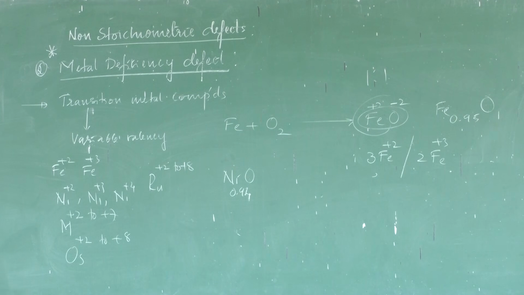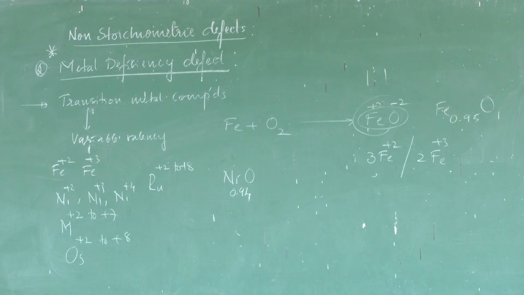A typical example of this type is iron oxide, which is mostly found with the composition Fe 0.95O. It may actually range from 0.93 to 0.96. In crystals of iron oxide, some of the Fe plus 2 cations are missing, and the loss of positive charge is made up by the presence of the required number of ferric ions.